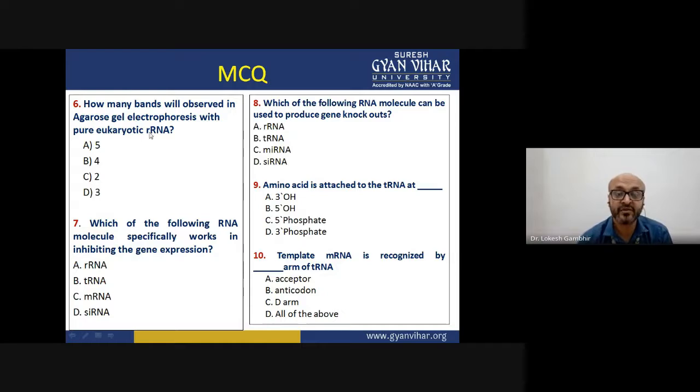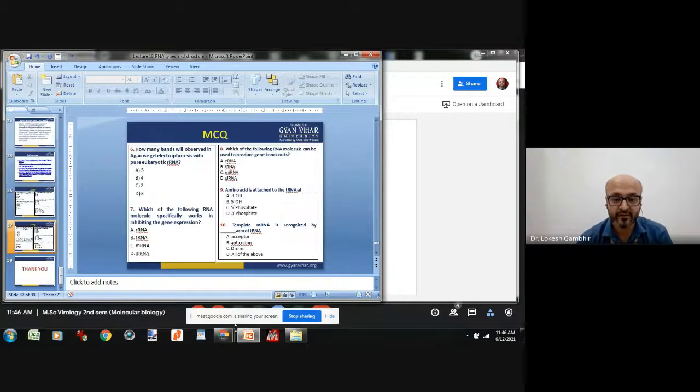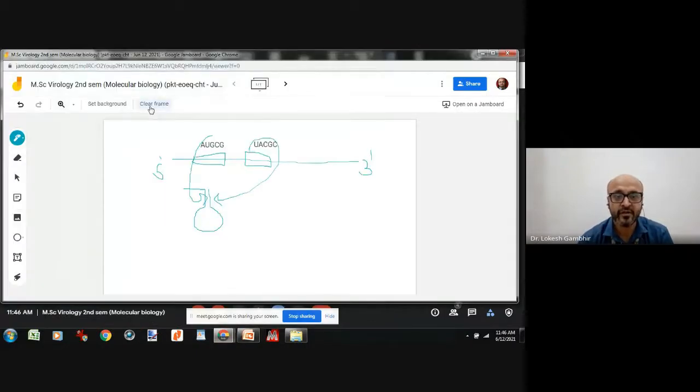Then the last question that we are talking about is how many bands will be observed in agarose gel electrophoresis? In agarose gel electrophoresis, the separation of RNA molecules takes place based on size. How many bands will be seen when we are loading pure eukaryotic RNA? So let us see in very short.